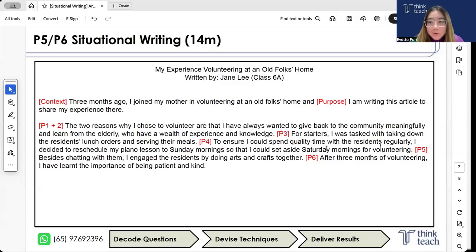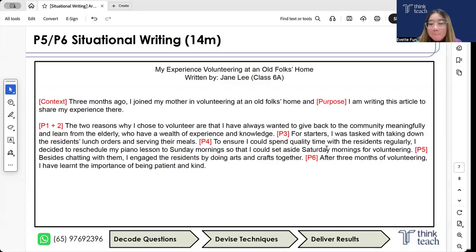Now point five over here: other than chatting with them, what other activities do you do to engage them? This is the one where you have to come up with your own point. You should not be taking it from the stimulus. If you do that, then this point is wrong. It's not too difficult. You simply have to come up with another activity that engages the residents. An example: I engage the residents by doing arts and crafts together. Or you can think of other ideas, like playing simple board games with them. This works as well.